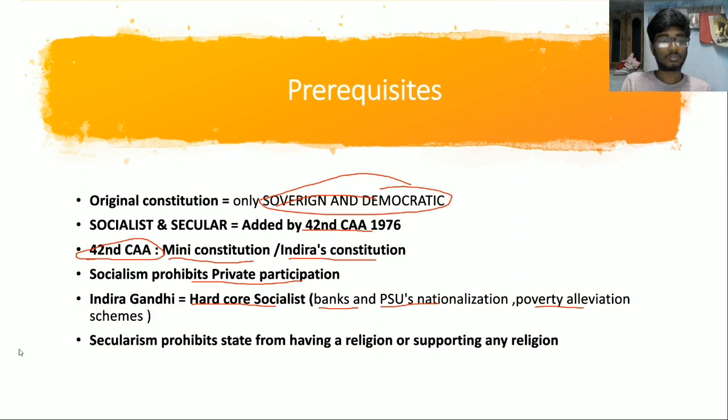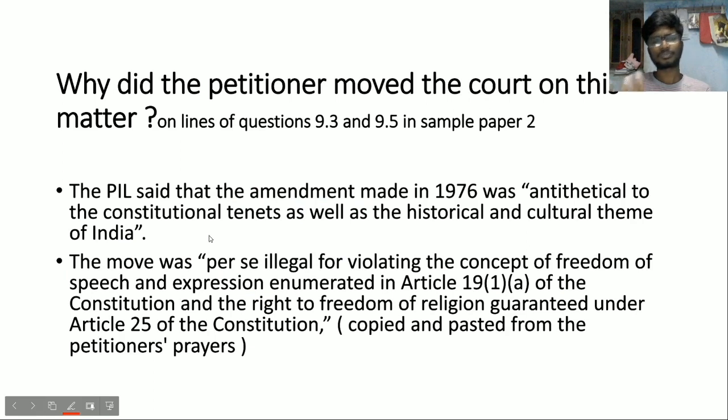So this is the concept, the things you should know before understanding this issue. Why did the petitioner move court on this matter? Just look at sample questions 9.3 and 9.5 in sample paper 2. These questions are on the triple talaq bill, and 9.3 and 9.5 ask the petitioners' and the respondents' arguments in the court on a petition pertaining to talaq-e-biddat or triple talaq.